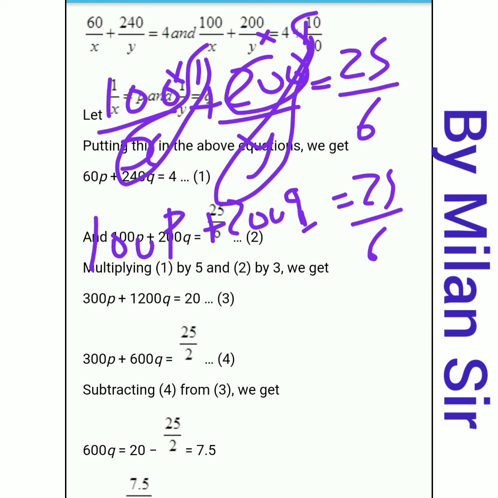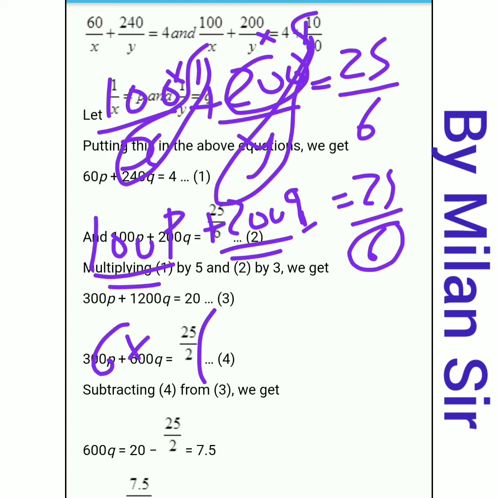Here are two things we can do. First of all, transfer this 6 to the left hand side, it goes to multiply. And one more thing, we can take 25 common from these two terms.